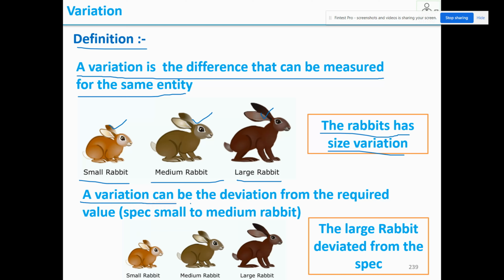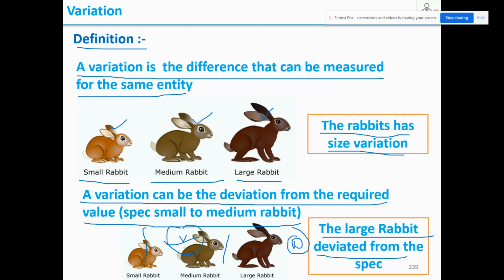Next, a variation can be the deviation from the required value. Say your spec is small to medium rabbit, and only between these two they have to produce. Example, now this has come. These two are variation, and this is out of spec, called deviation. The large rabbit deviated from the spec. So now you understood what is variation and what is deviation.